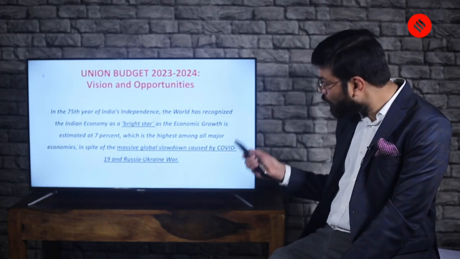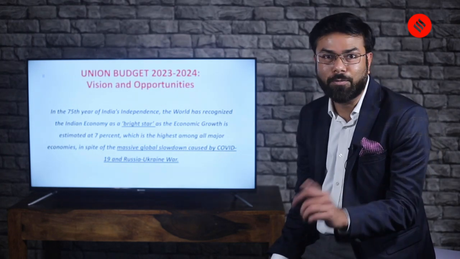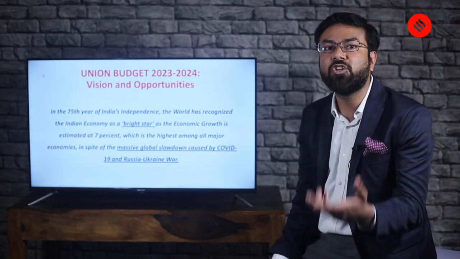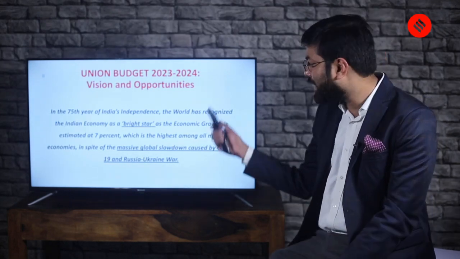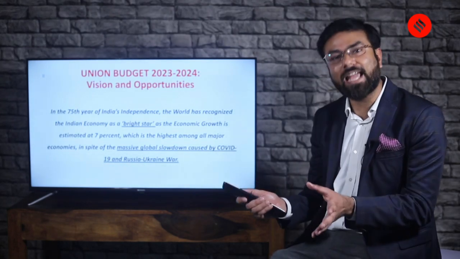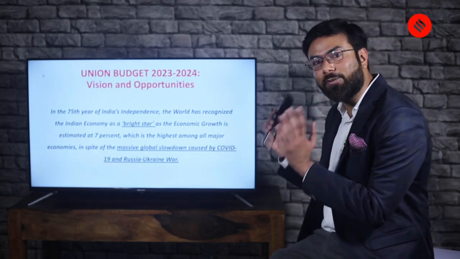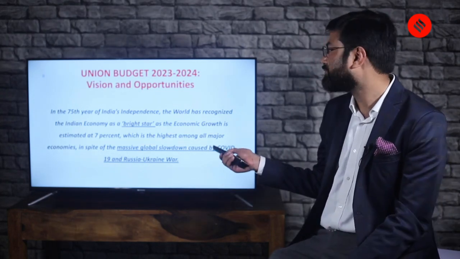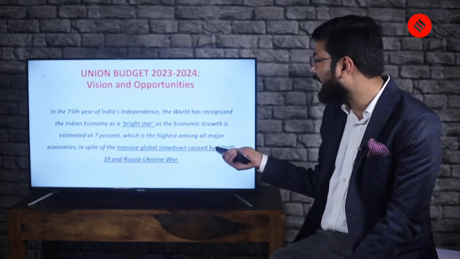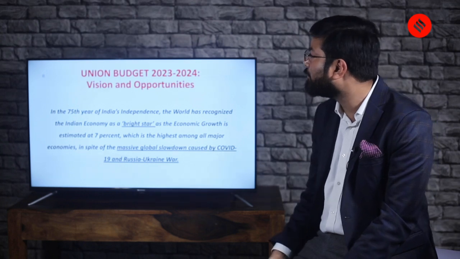So you can note down this statement in your notebook, and you can use it whenever you are talking about India as an economy, the current state of the economy. And then you can mention. So in 4 lines, you get what is the international situation and where India is now. So beautiful lines you can make a note of.